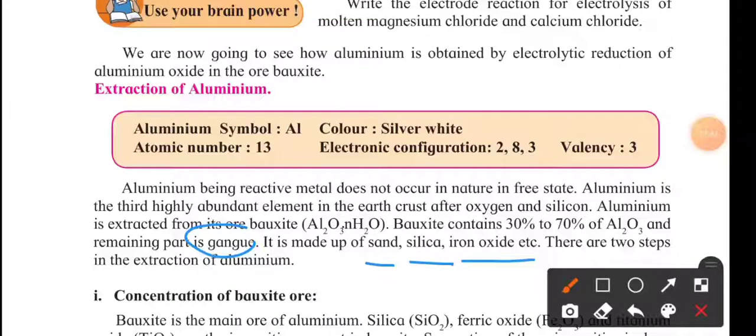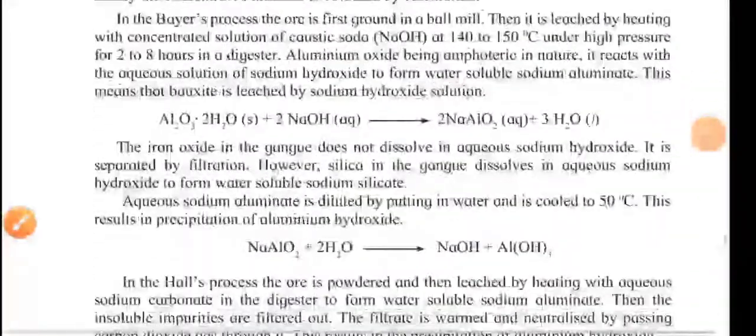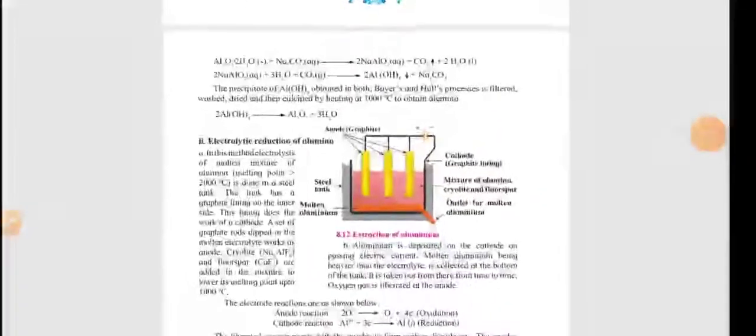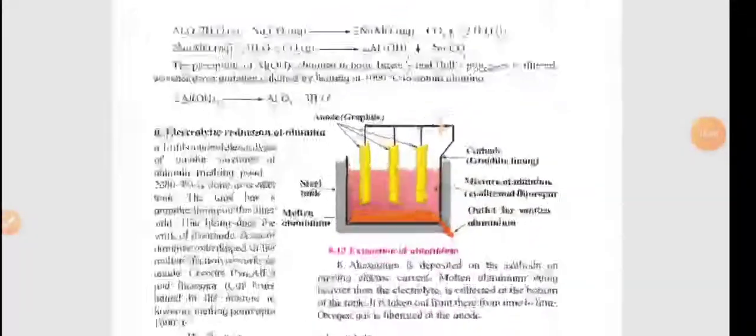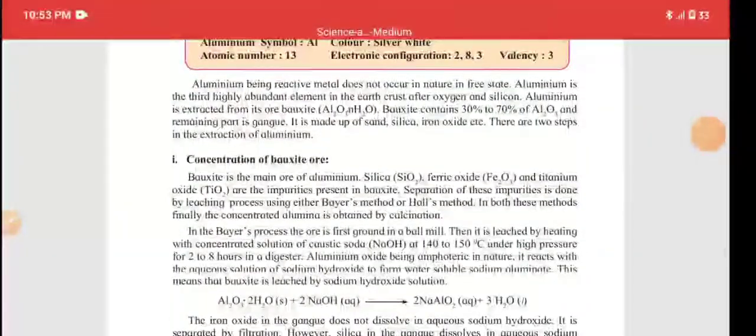To separate the gangue, we have to concentrate it. So the concentration of bauxite ore goes over here. It involves basically this leaching process.